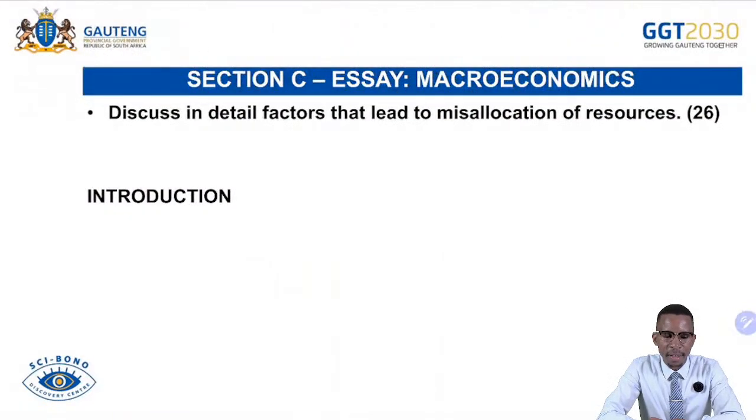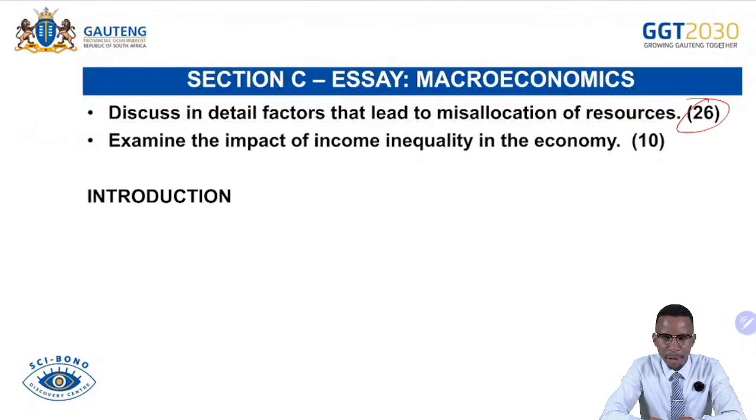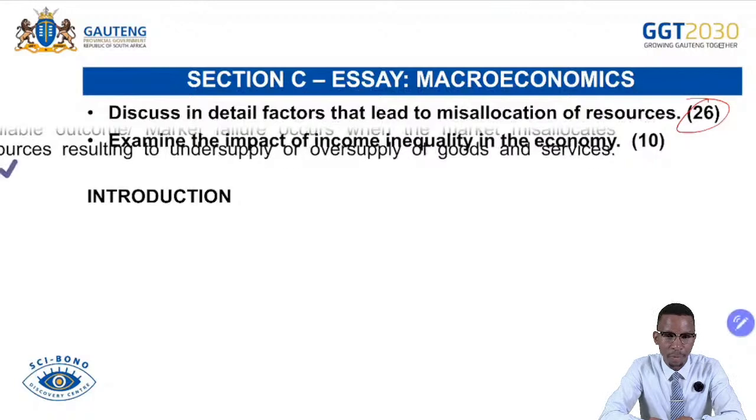And then discussing detailed factors that lead to misallocation of resources. 26 marks. So these are reasons for market failure. And then let's see also the additional part: examine the impact of income inequality in the economy. Let's look at the introduction.